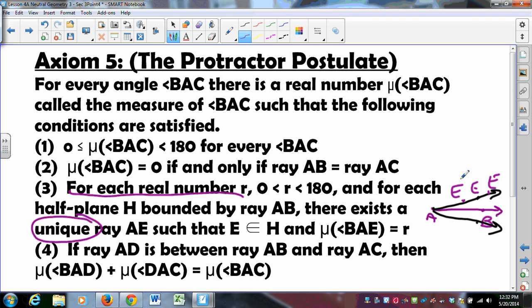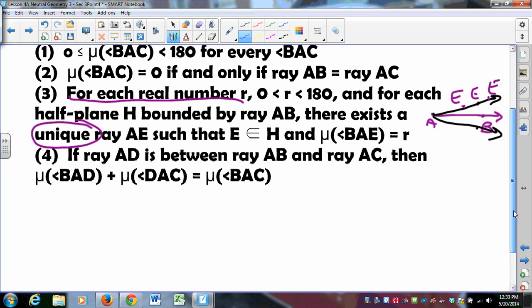You should probably draw. You should also think about how this axiom in all of its parts holds up to your scrutiny of geometry thus far. Does this match up with what you think of when you think of angles and making angles and measuring angles? Does this hold up? I hope so. You should also think about a couple of other notions.